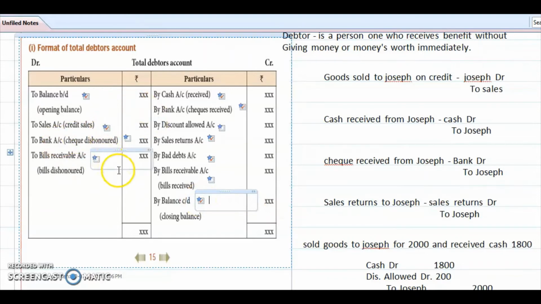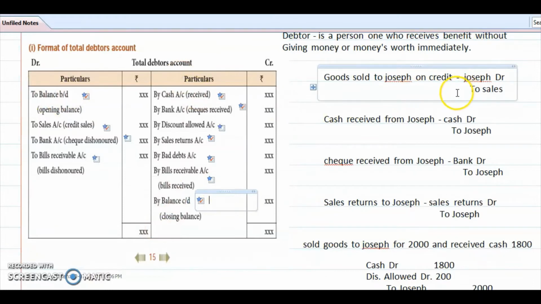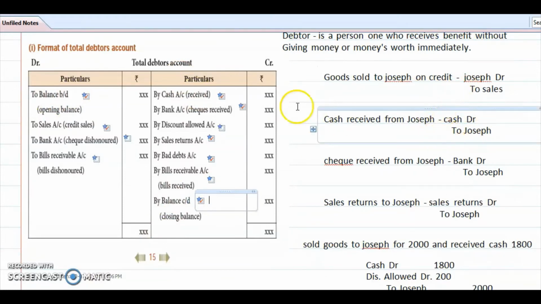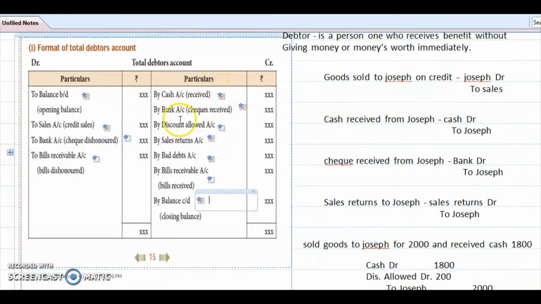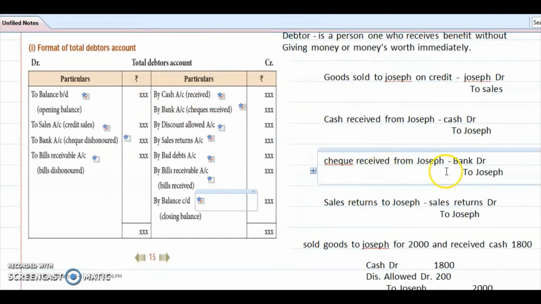Okay. So except bills receivable, we have discussed all things. Bills receivable we will discuss in the bills receivable account. Can you remember now? Can you understand? Opening debtors debit means closing debtors credit. Cash received means what entry will we make? Cash account debtor to Joseph. Then bank means we are receiving in the form of a cheque. So what entry will we make? Bank account debtor to Joseph.